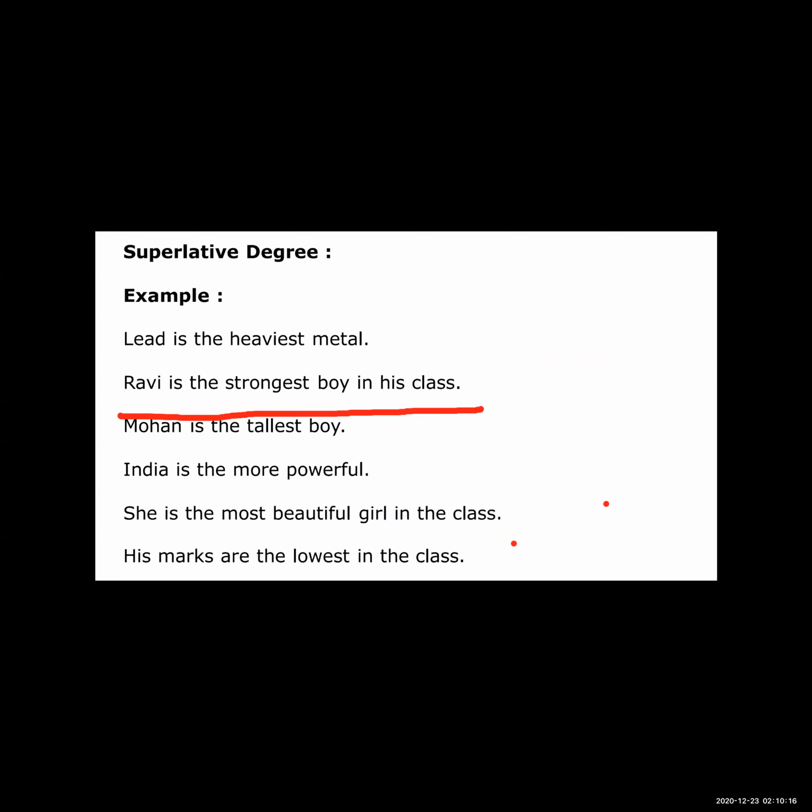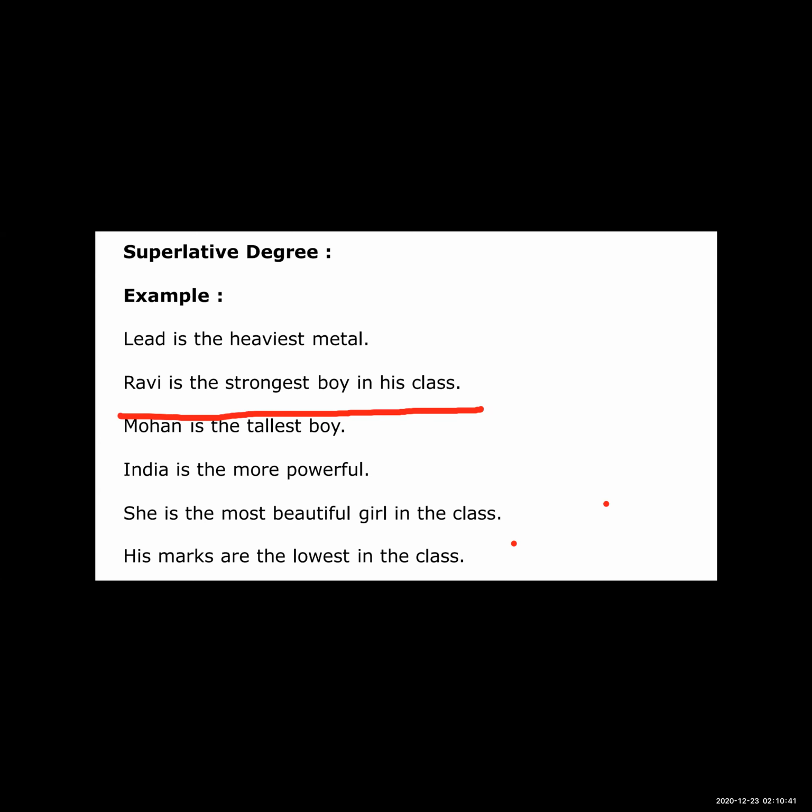So in this example, what can you see? That there is a comparison of Ravi with the whole class, means more than three persons. Comparison of Ravi with the whole class means there are more than three in the class. Okay, so see, Ravi is the strongest boy in his class.